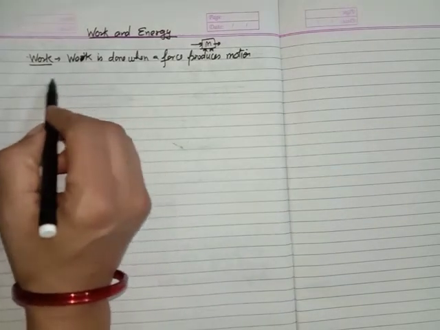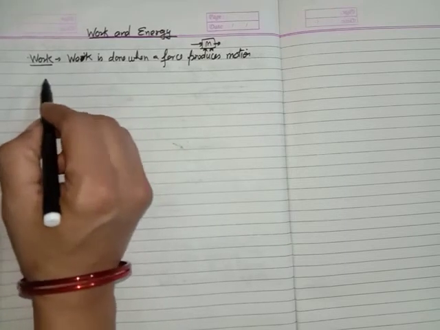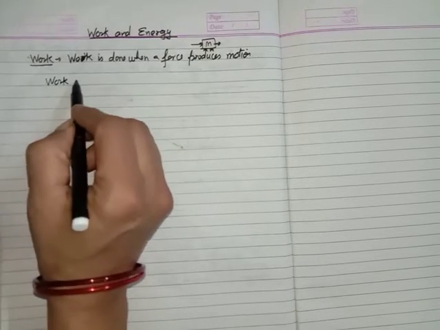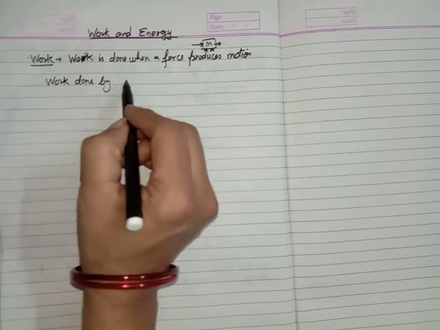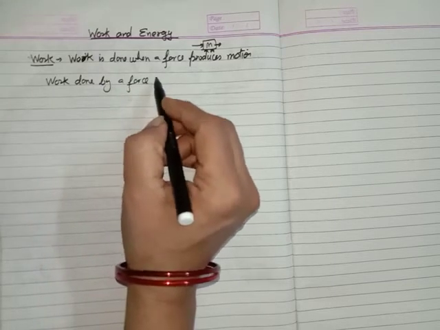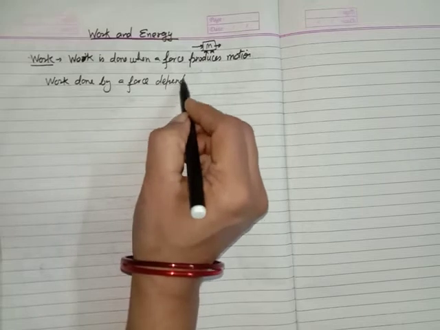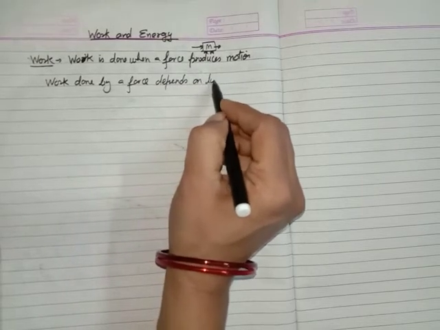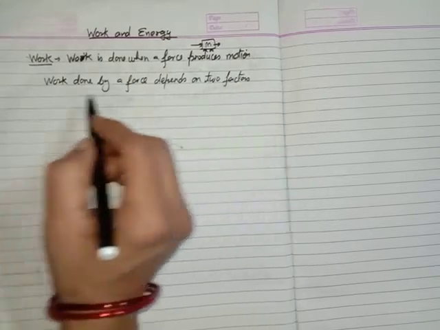So we can say that work done by a force on a body depends on two factors. What are these factors on which the work depends?